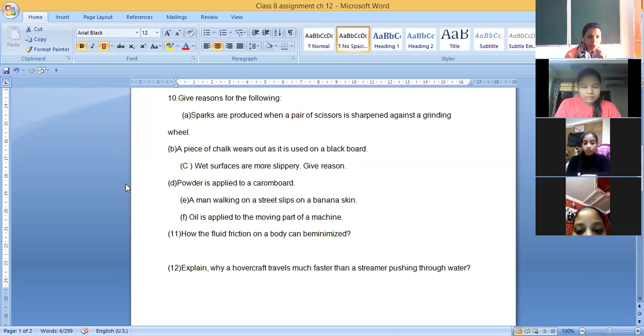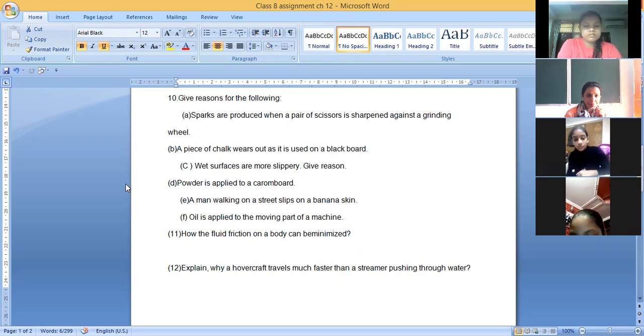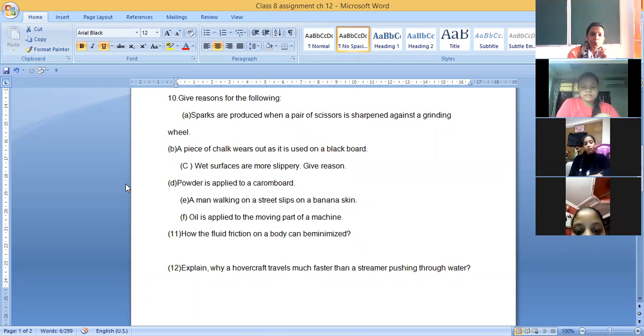How can the fluid friction on a body be minimized? Fluid friction, you know, is the friction in air and water. How can it be minimized? Anyone? Yes, Sanshika Agarwal. Minimize means less. Ma'am, by giving suitable shapes to the objects. The objects which move in fluids are made of streamlined shape.